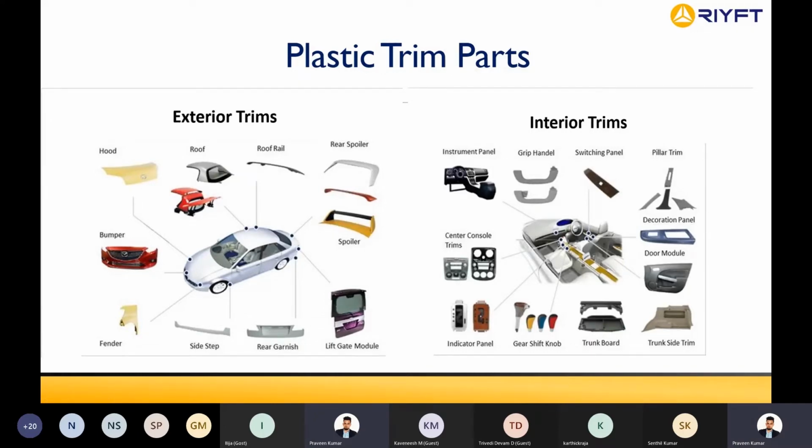Along with me, I have Mr. Sindel here, who is an expert in body, exteriors, and interiors. Mr. Sindel will now show you a few of the components or parts which we use in the industry. Over to you, Sindel.